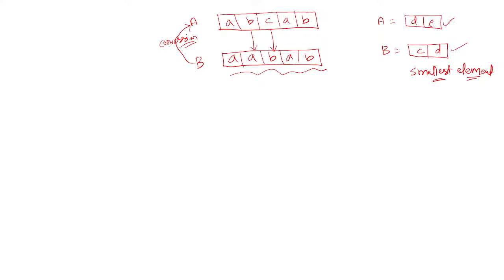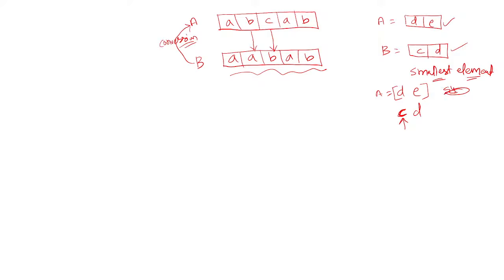Now try to observe this case. This is D and E. So C, D: this element C is not present in string A. That means if this is the smallest element which needs to be modified, it should be present in D, no? Because it should be present in string A. Ultimately, when you select the subset, it should be present in the subset.